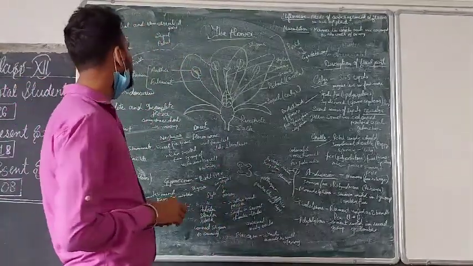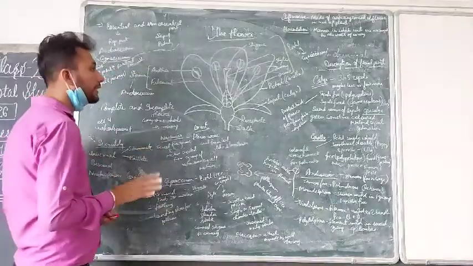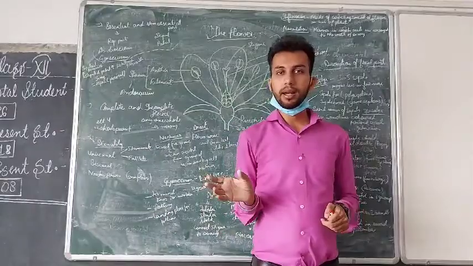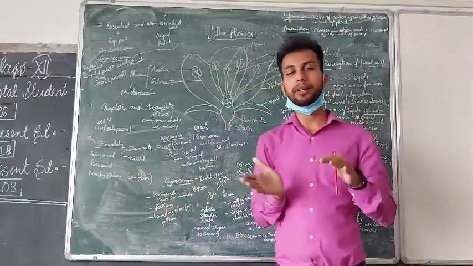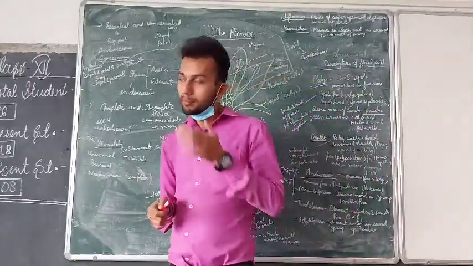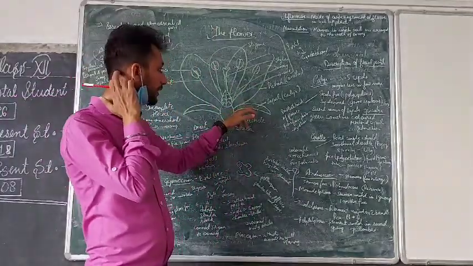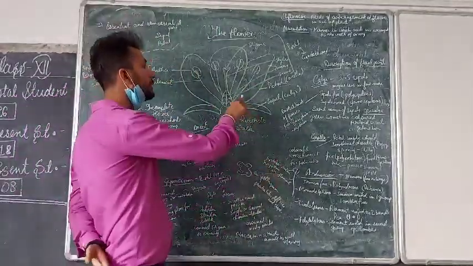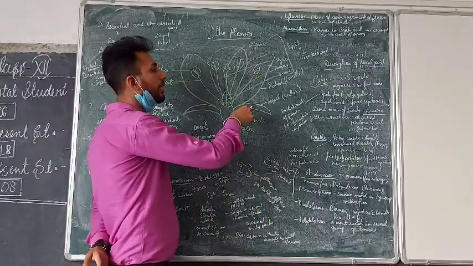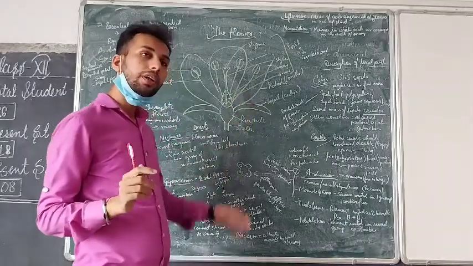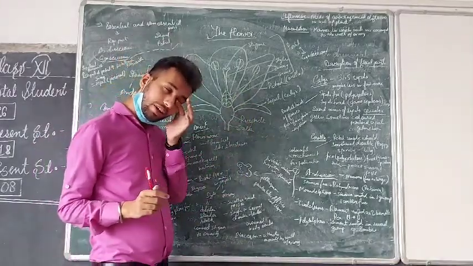Now, one thing more. Sepals are generally green in color, but sometimes sepals and petals are both similar in color. It might be that the sepals are colored like the petals, or it might be that the petals are green like the sepals. So there are two conditions when the sepal is equal to the petal in color.